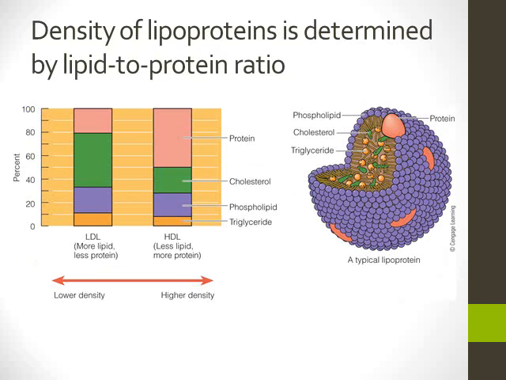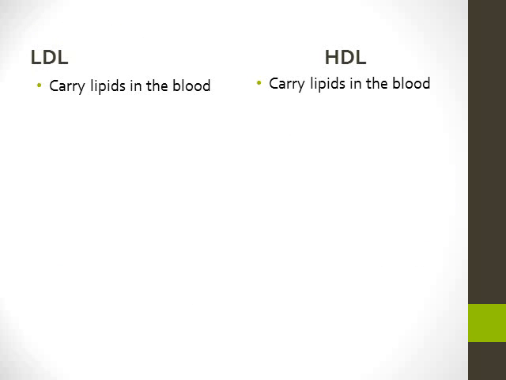So this is a nice picture comparing the lipoproteins LDL and HDL. So you can see the makeup of these. Our HDL definitely have higher protein content, whereas our LDLs are made up of more lipids. So review this picture. It's just a nice visual. In word form, let's compare LDL and HDL. LDL are carrying lipids in the blood, so are HDL.